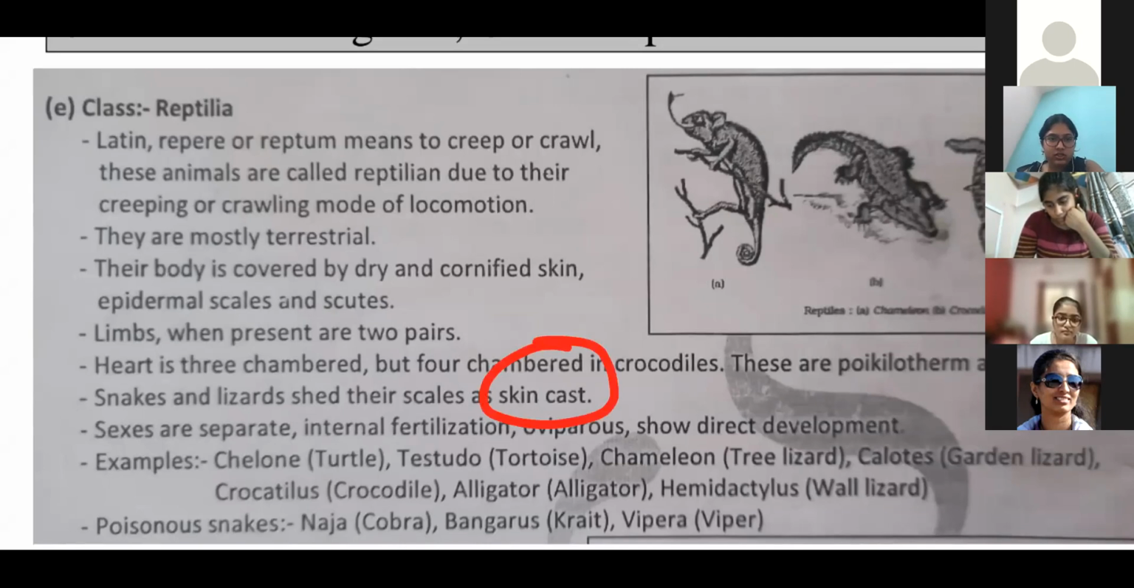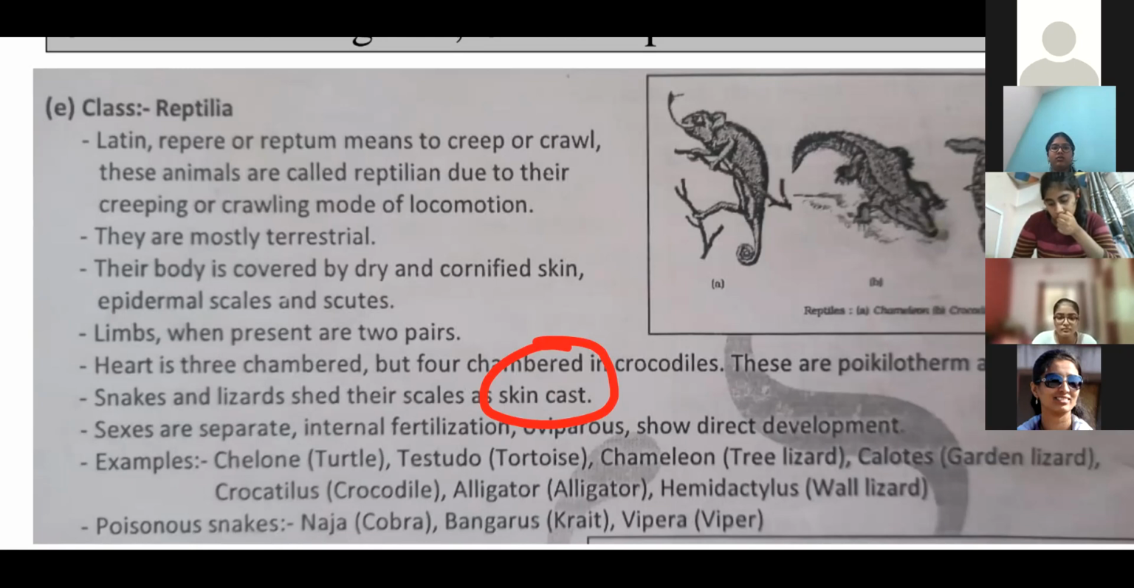With the help of that, we can easily get the idea that this organism is present. During the field visit, when we get a snake skin cast over there, we can assume that in that area snakes are present, right? So that's why the name is given skin cast.